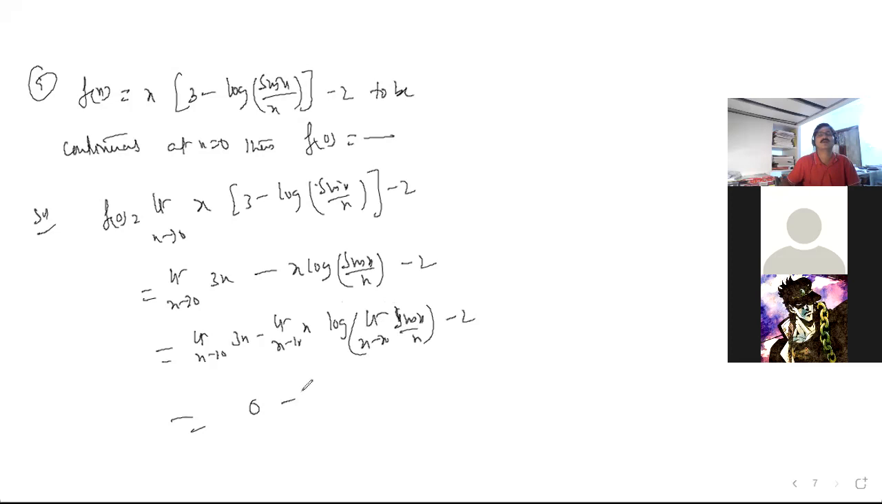Zero. Zero. And here what will it be? Log 1, right? That is also 0. So 0 minus 2 is minus 2. So f of 0 is how much? Minus 2. Don't get confused, don't panic. In such cases, if we substitute the limit, we get the result. Okay. Shall I move on to the next? Yes, sir.